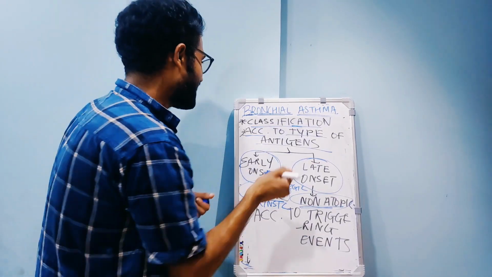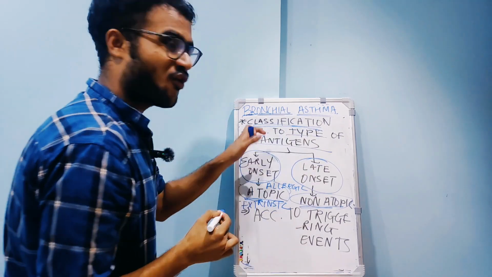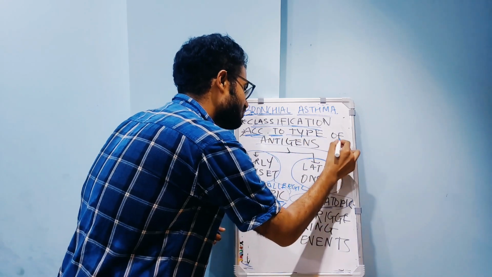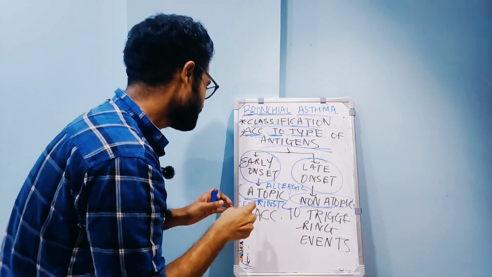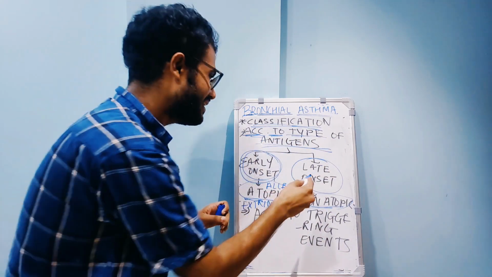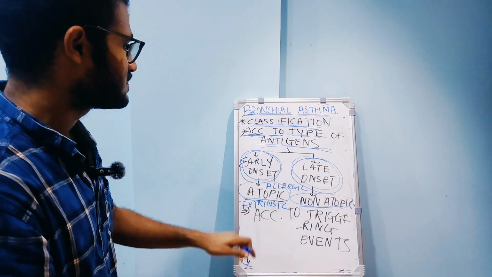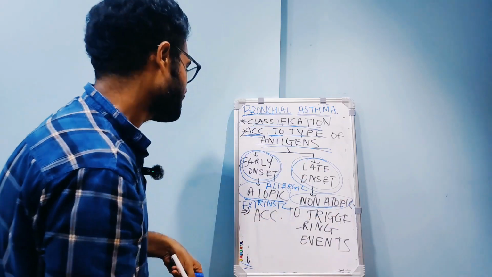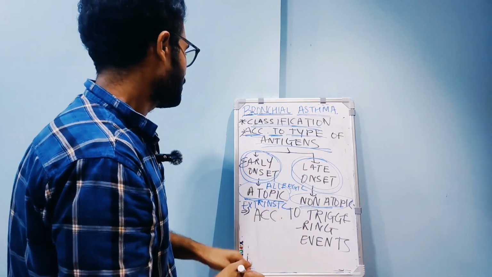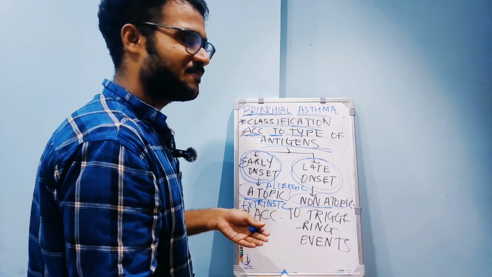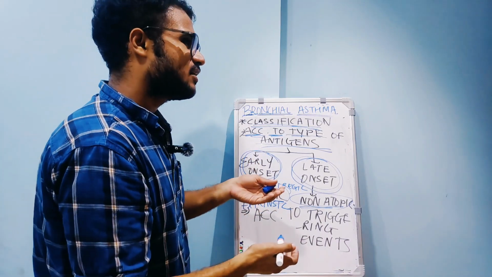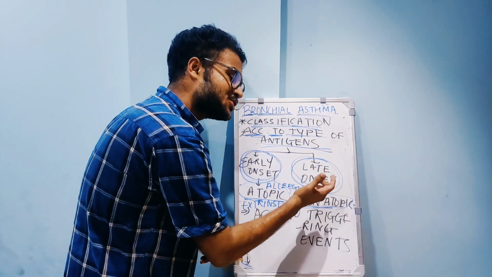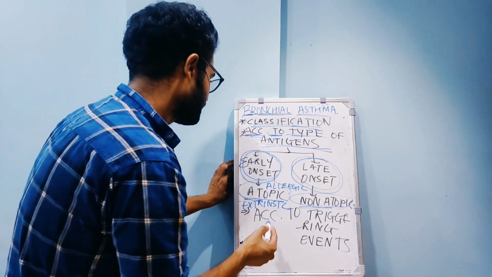Now I would be talking about the classification of bronchial asthma. See, according to the type of antigen, it is of two types: early onset and late onset. Early onset is atopic, late onset is non-atopic. Early onset means, as you can see from the name, it happens during childhood, and late onset happens during old age.